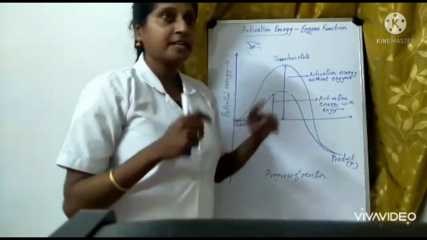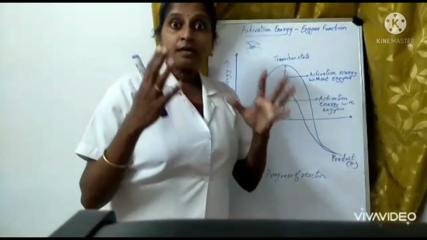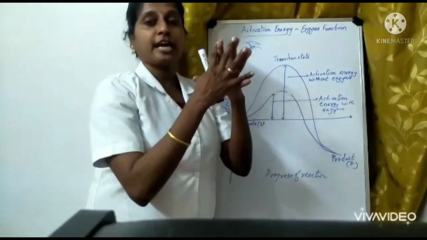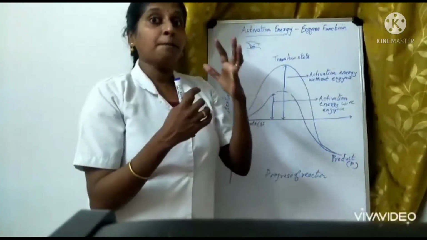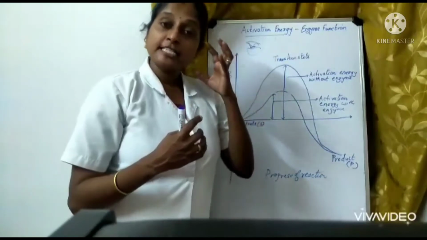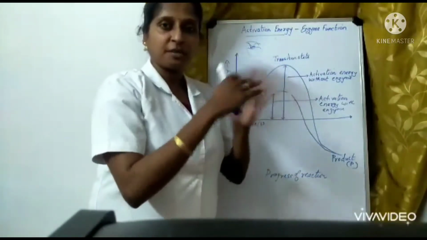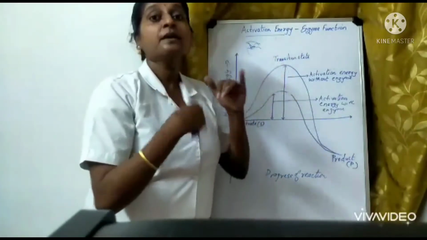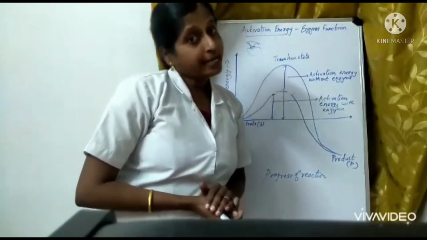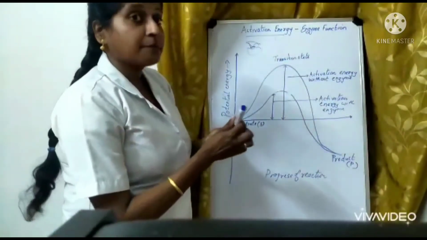The same thing here: the person is the enzyme. When the enzyme and the substrate are reacting together, they are forming what? A binding energy is present between them. This binding energy is capable enough to make the process much faster. The breaking down of the bond and mixing will be much faster and the product will be obtained very easily. Understood? So activation energy without enzyme is much higher.